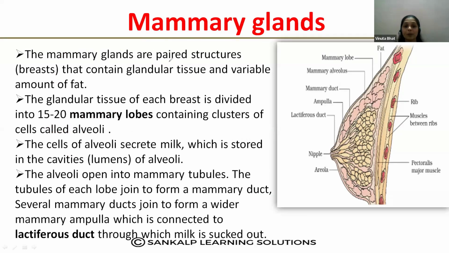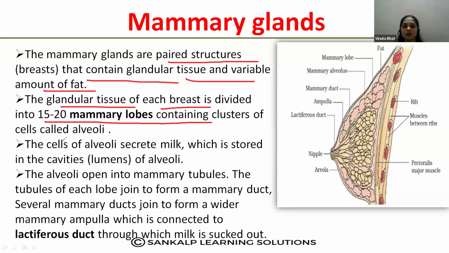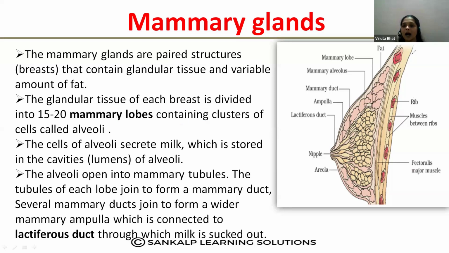These mammary glands are paired structures containing glandular tissue and a variable amount of fat. Each breast is divided into 15 to 20 mammary lobes containing clusters of cells called alveoli.